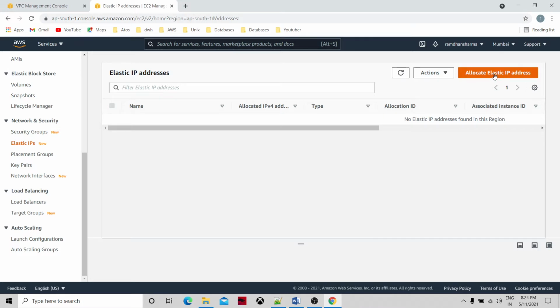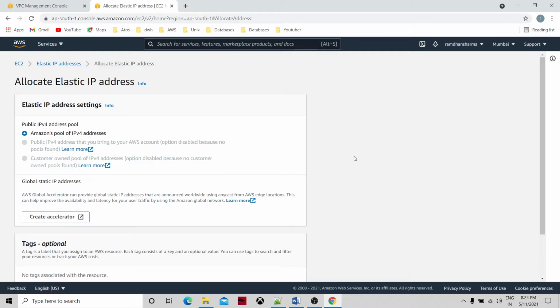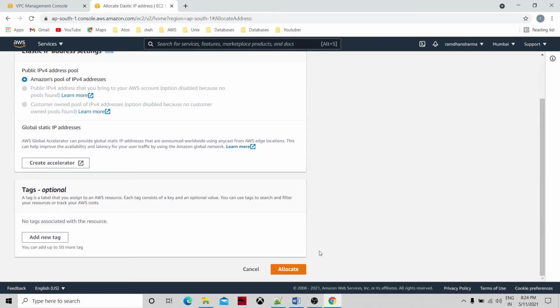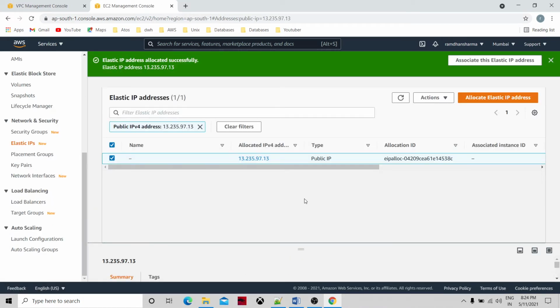So I will ask for allocation of one IP address for my EC2 instance. Just click on allocate elastic IP address, then we get this wizard and just create. So this is the IP address I got, 13.235.97.13. So this is my public IP address.